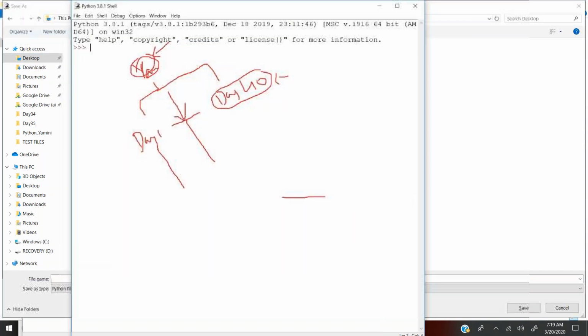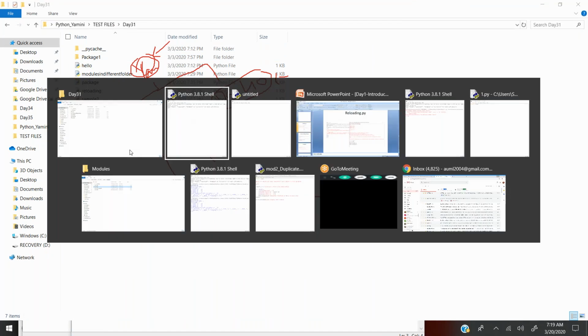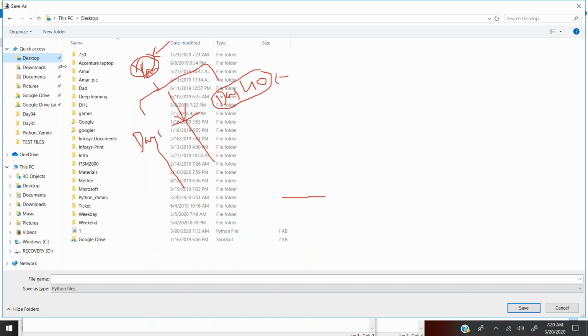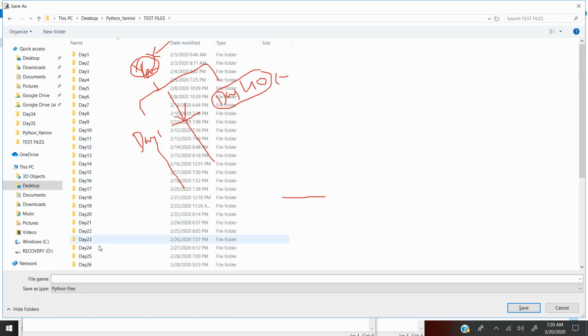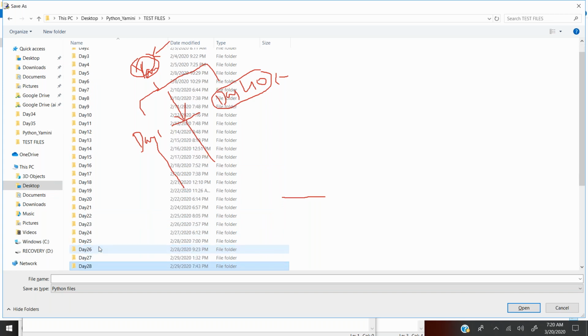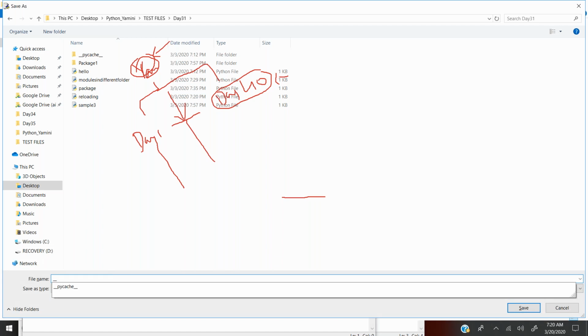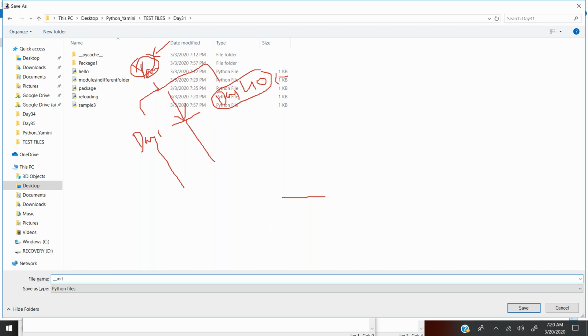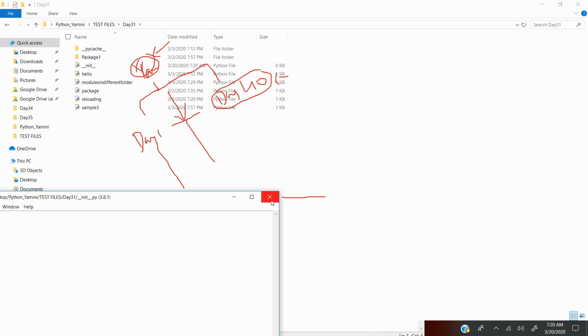What is the day here? Data T1. So go to the Yamini folder, test files, data T1. Now give __init__.py. So the file is created, an empty file.